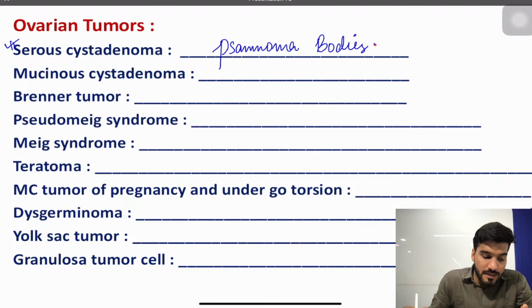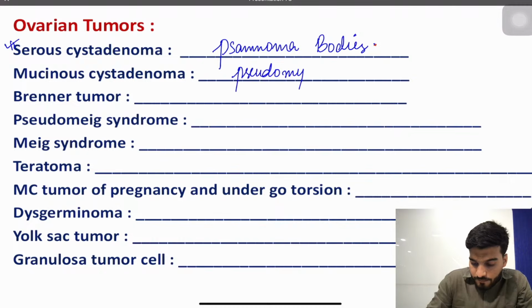Then mucinous cystadenoma. In mucinous cystadenoma, you'll remember that there is pseudomyxoma peritonei, excess mucin.